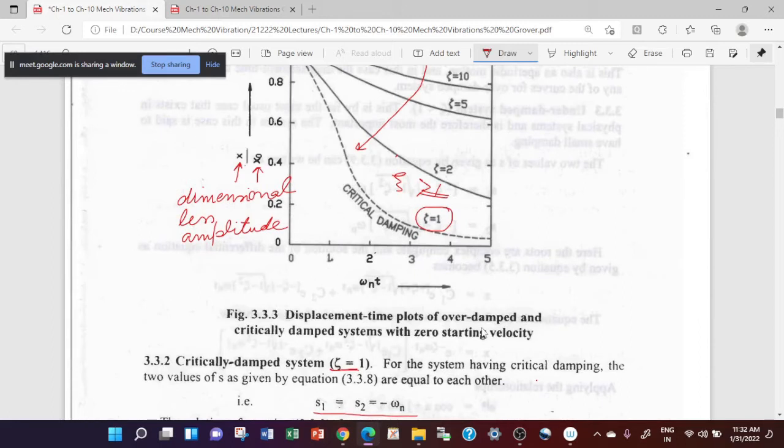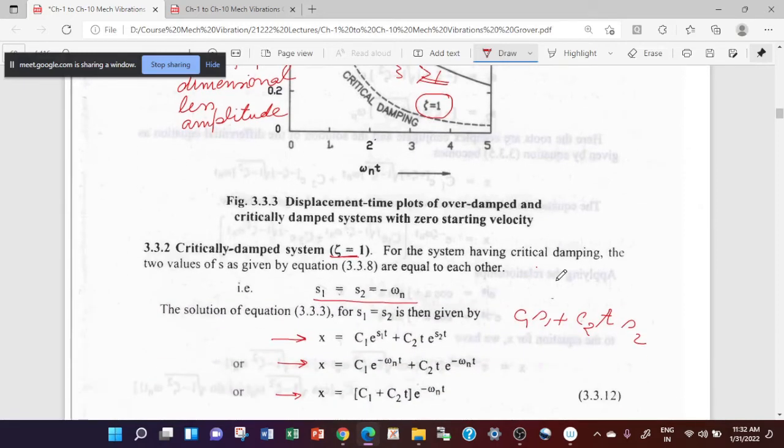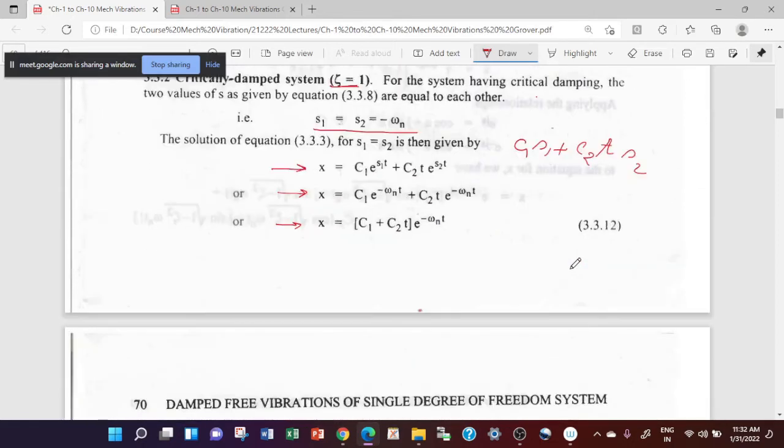If you decrease zeta to less than 1, then you will start getting periodic motions or vibratory motion of the system. So critical damping is that damping up to which you will have aperiodic motion, and this is the damping which will take the least time to come to its equilibrium position when the system is disturbed, as compared to all other dampings, such as over damping.